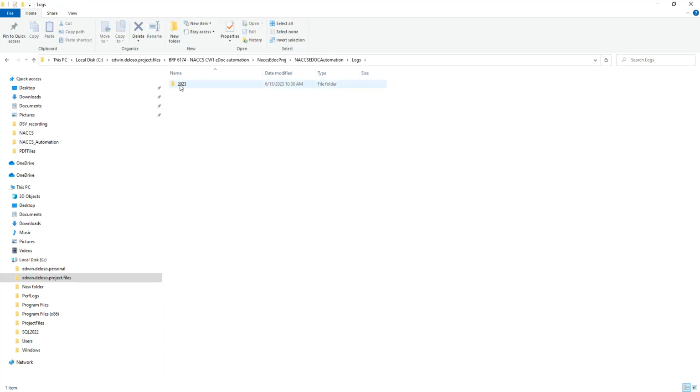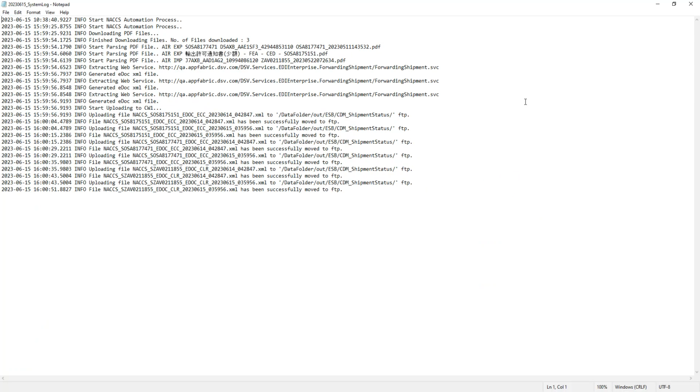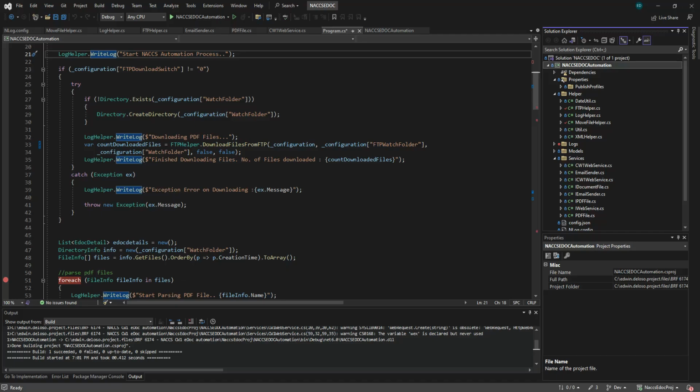Yeah, this one. So it will be by date. So it's something like that, guys. This is an example of our log. For debugging purposes, you can see what's happening. All right, so I think that's all for now, guys. We are able to do a lot of things.